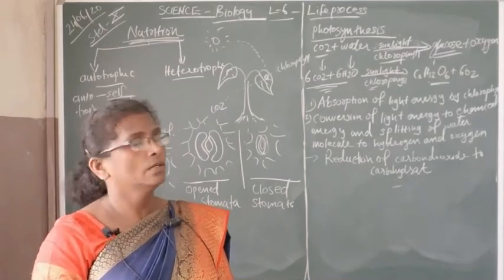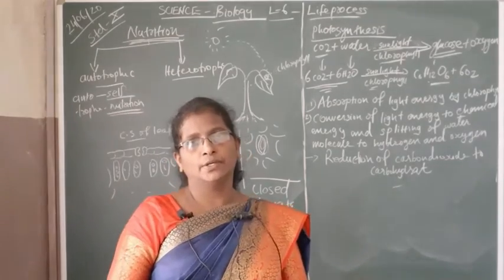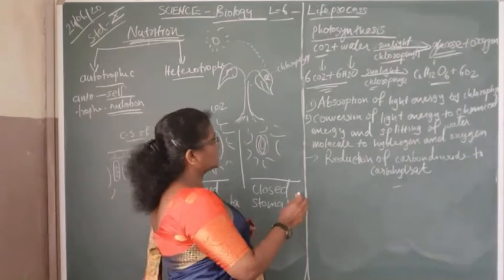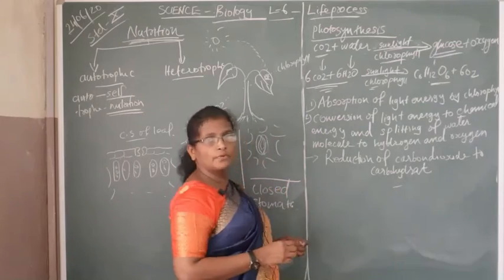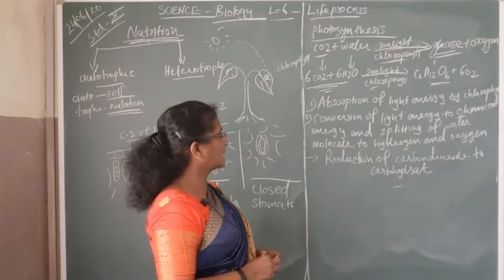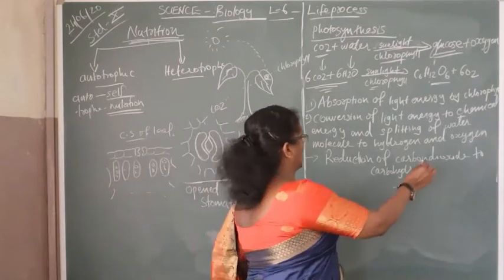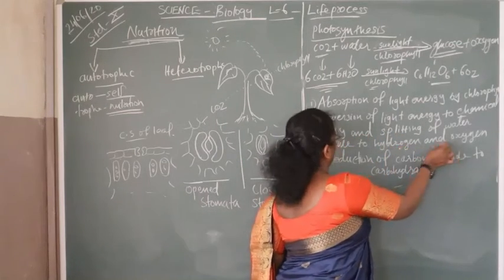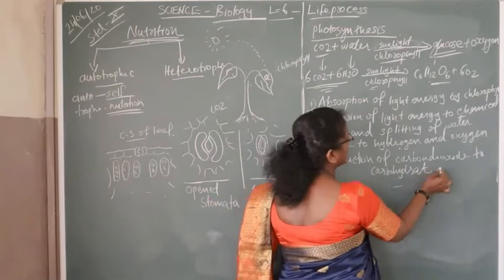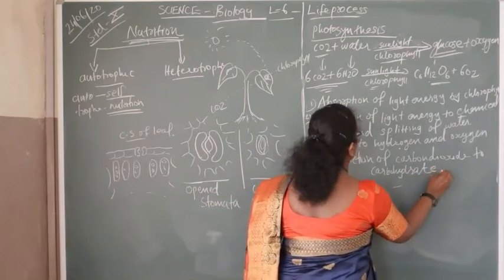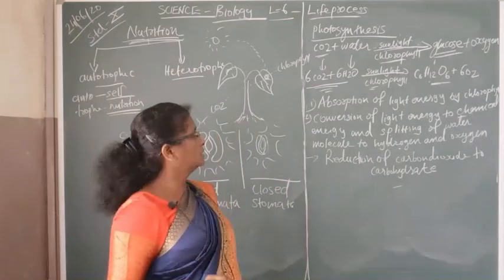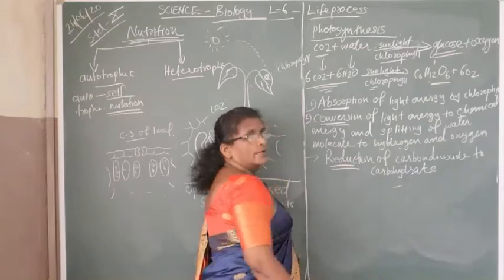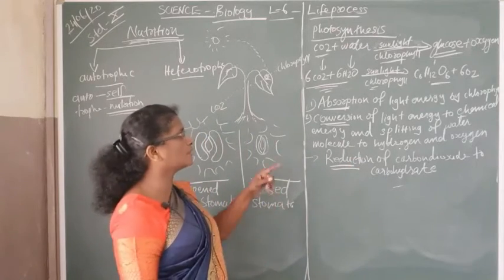Let us see what happens during photosynthesis. First one, absorption of light energy by chlorophyll. Second one, conversion of light energy to chemical energy and splitting of water molecules into hydrogen and oxygen. Third one is reduction of carbon dioxide to carbohydrate. These are the processes that take place during photosynthesis.